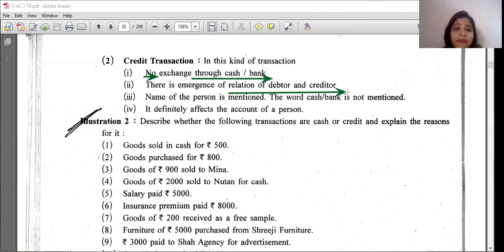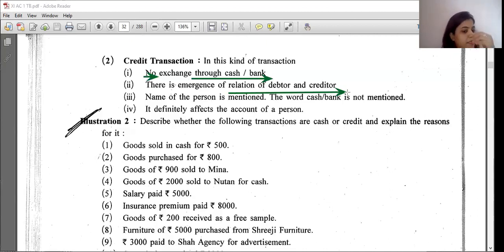So then also it's a credit transaction. No name of person is mentioned, the word cash or bank is not mentioned, yet it definitely affects the account of a person, because he becomes our debtor or creditor. If he purchases on credit, he becomes our debtor. Is it clear? So the account of a person is affected.